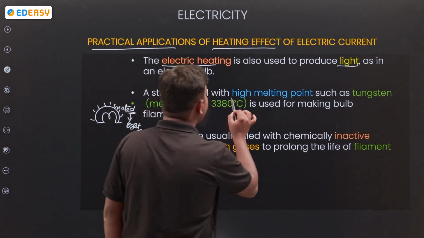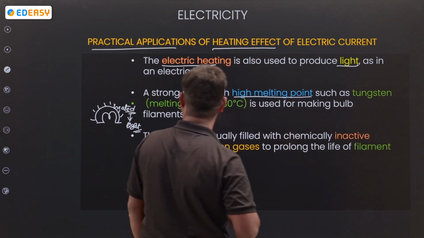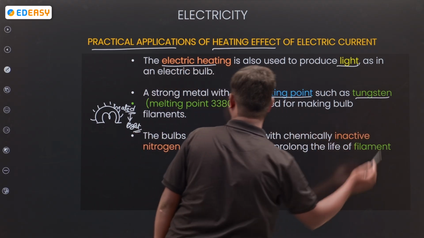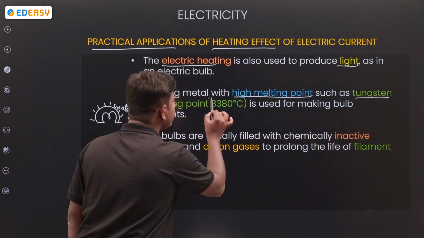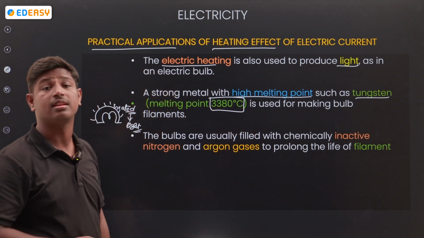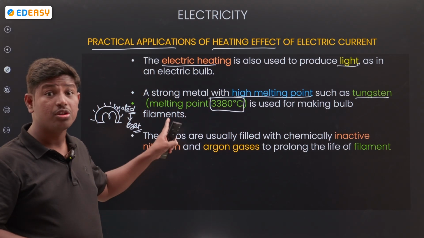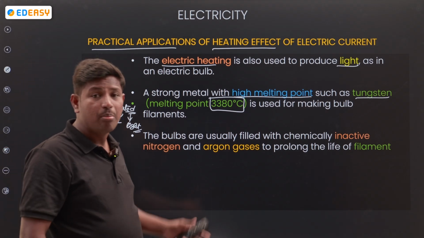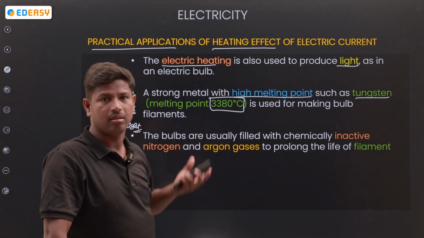So it has a high melting point. Tungsten: the melting point is 3380 degrees Celsius. The melting point is very high.